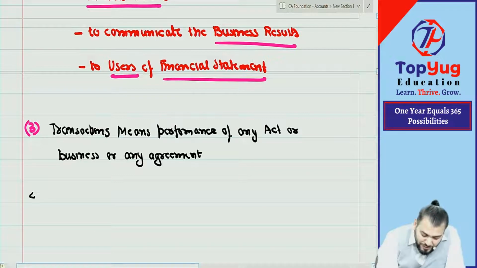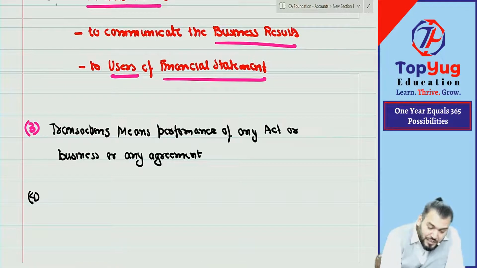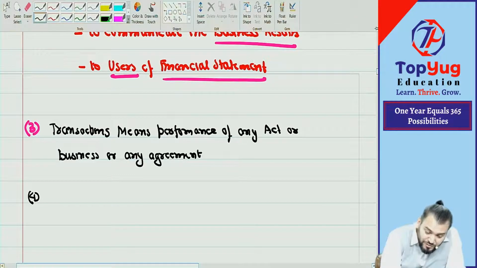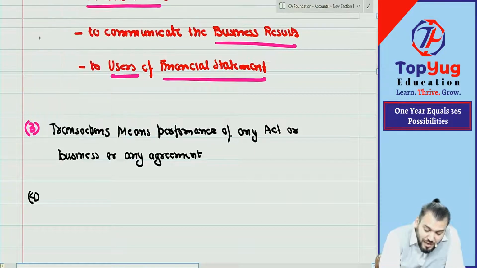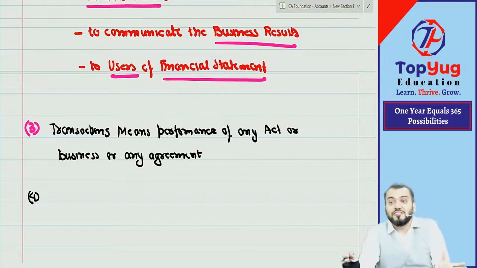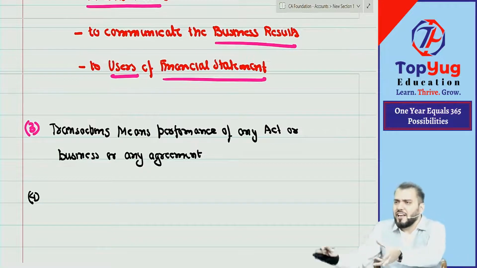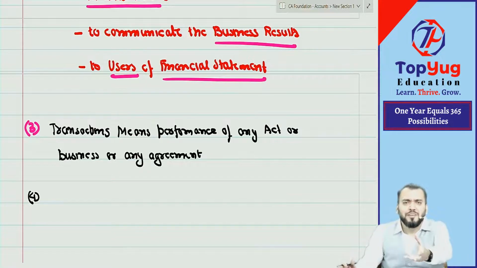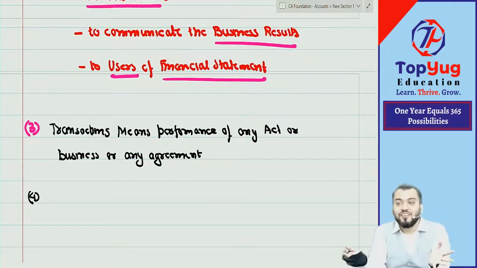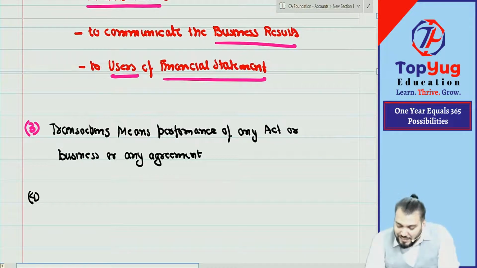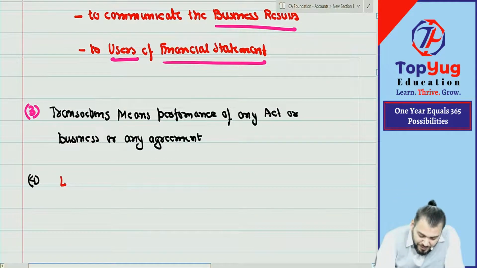And what is the meaning of events? Events means the consequences of a transaction or group of transactions. It can be one transaction or a group of transactions. I said now I started dancing, you become happy. So with one transaction an event came. Sometimes an event requires two or more transactions. So an event is the consequence of one transaction or a group of transactions.